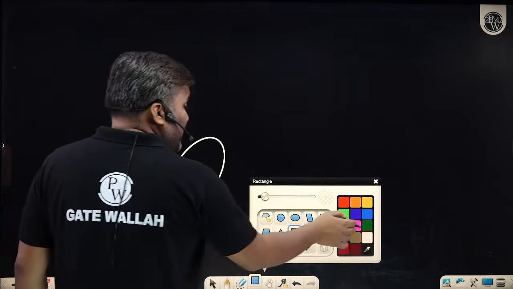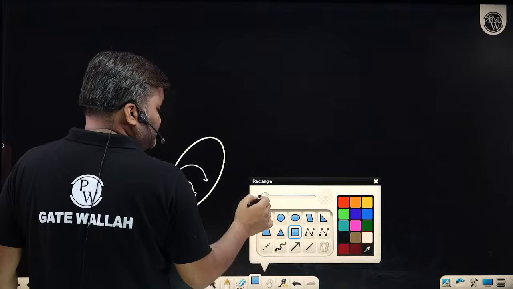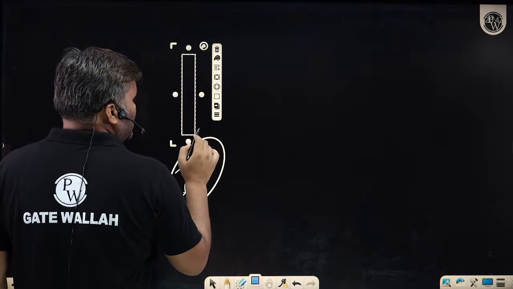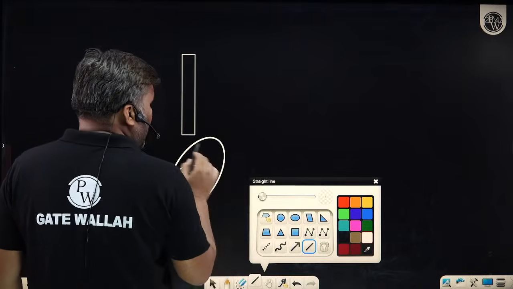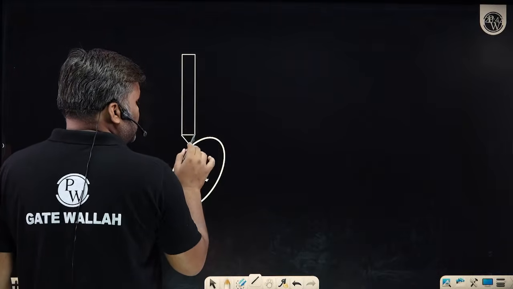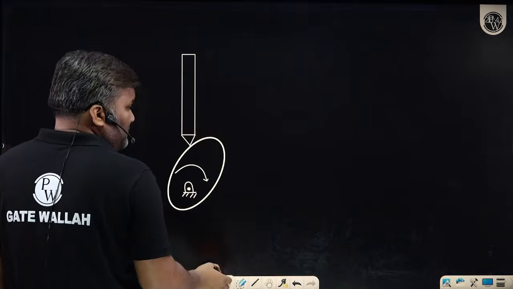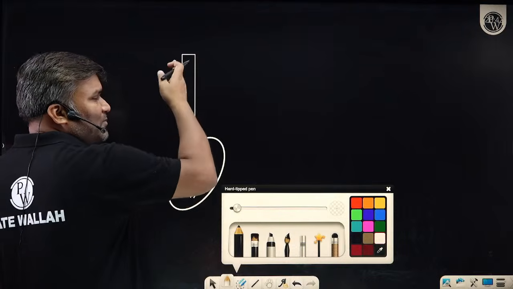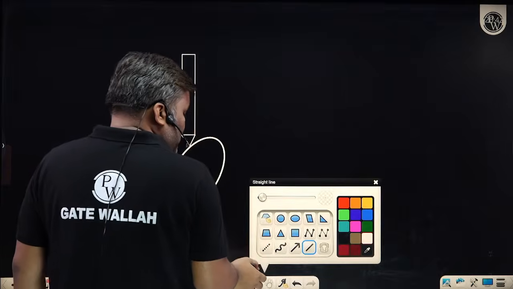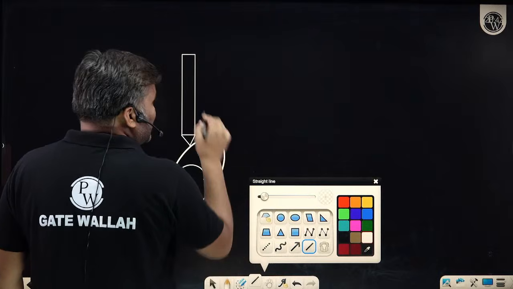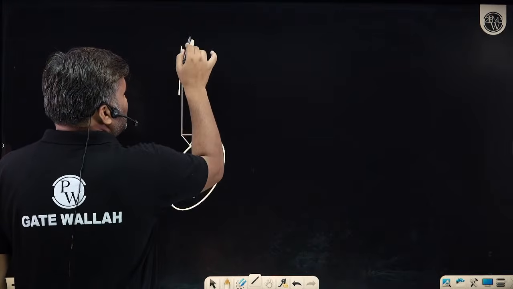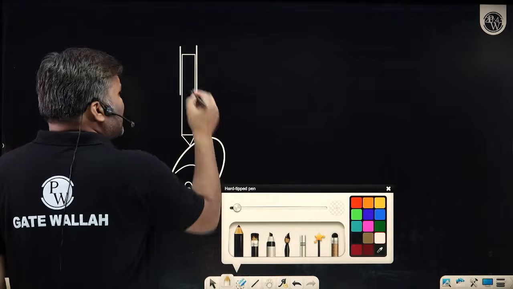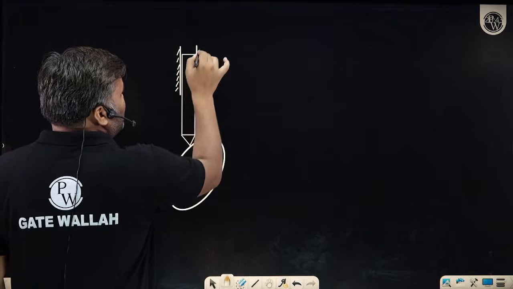And then I have a follower. What kind of follower is it? Sir, this is the follower, a knife edge follower. How does it look? Sir, it looks like this. So this cam rotates, and because of the rotation of the cam, this follower moves up and down. I have kept this follower inside a slot, guide walls, the fixed link.